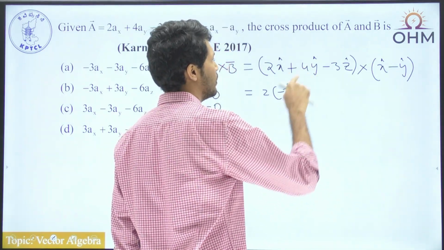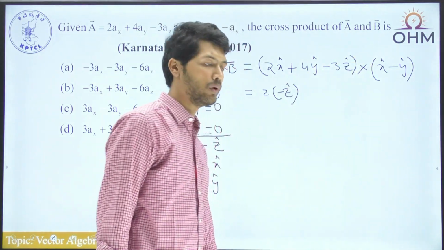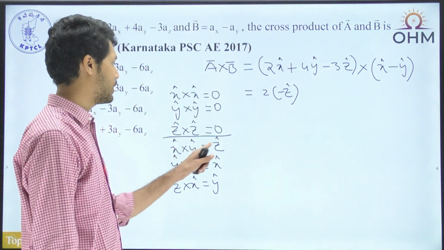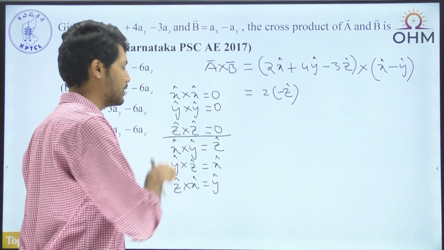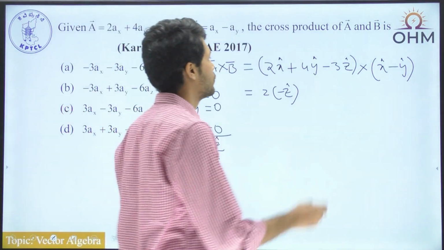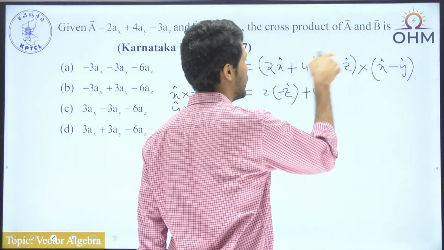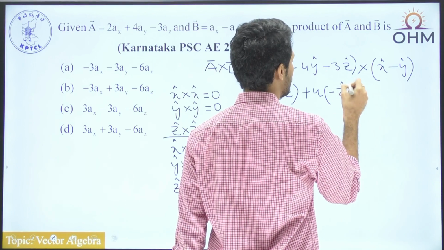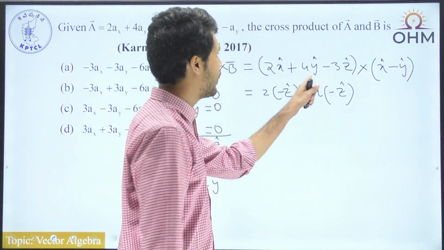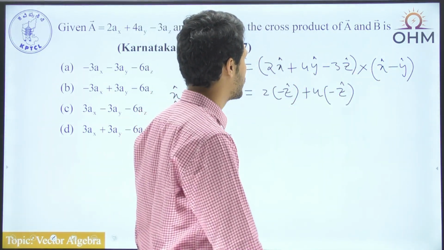Now we will take y into x cap. Y into x becomes equal to, if you look at x cross y is z, so y cross x will be equal to minus z. So we will have plus 4 into y cross x is minus z cap. And y cross y becomes equal to anyway 0, we don't have to bother about that.